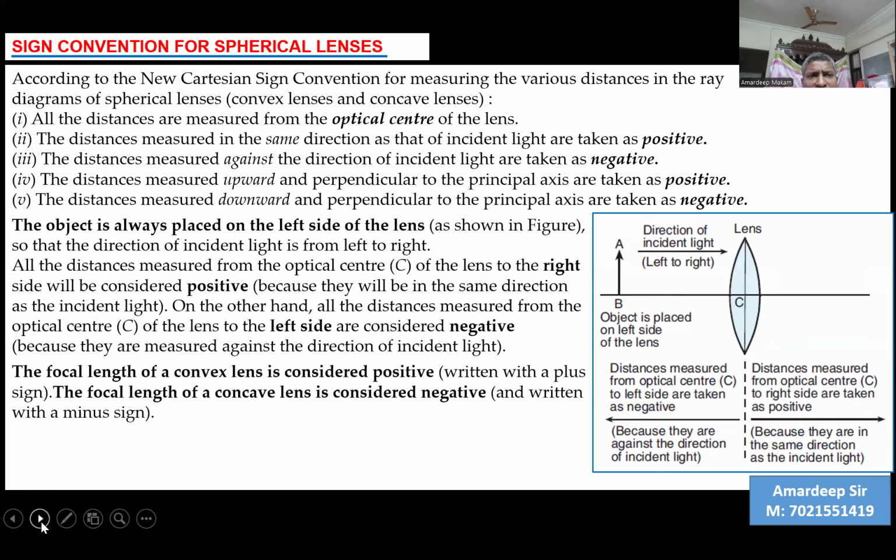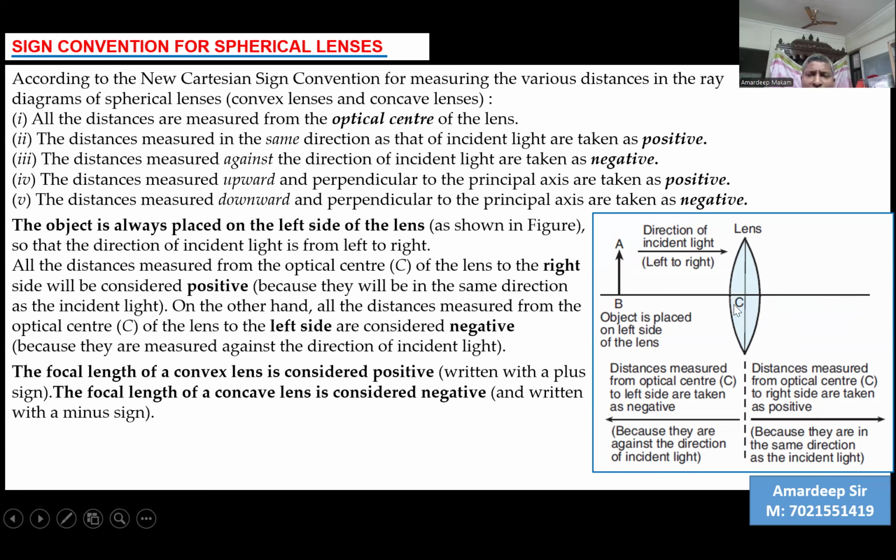As I mentioned before about the sign convention, all those distances which are measured before the lens, on the left side, are taken as negative, and those on the right side are taken as positive. The optical center is the point of reference. So the point C is taken as the 0 position, and any other position on the right is taken as positive, on the left is taken as negative.